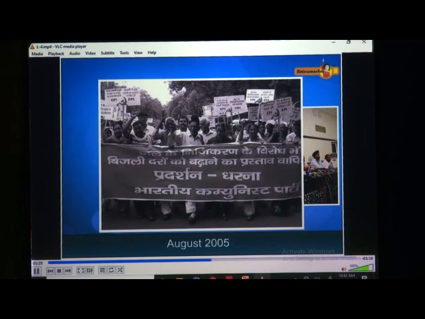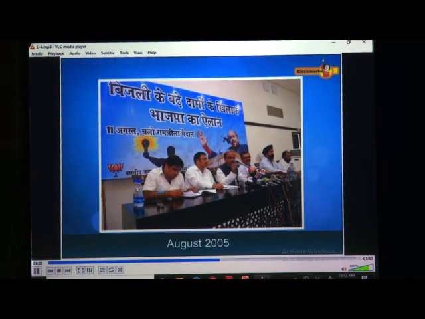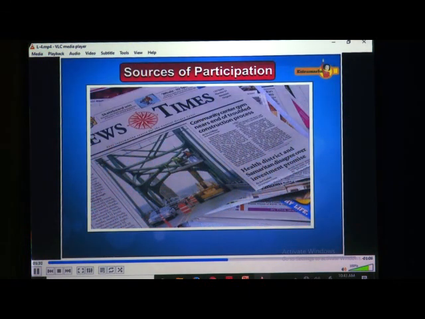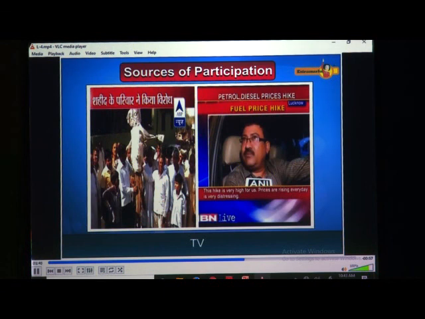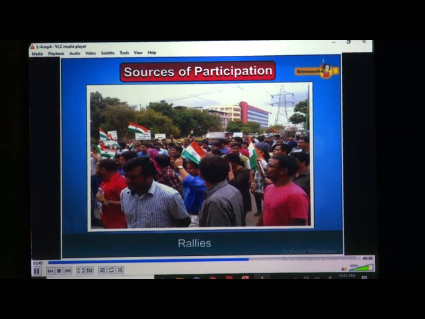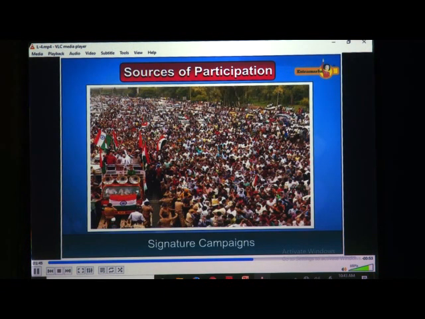A signature campaign was taken out and government was forced to change its decision. The citizens can express their views through various platforms like newspapers, magazines, TV, rallies, signature campaigns, dharnas.